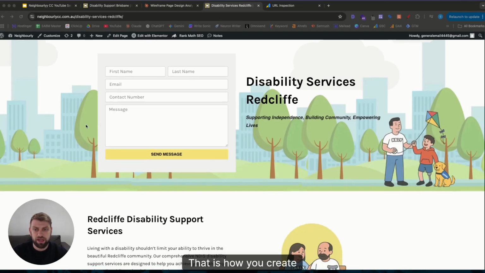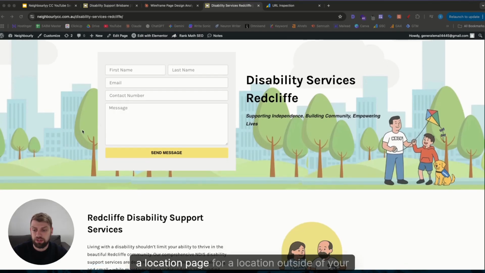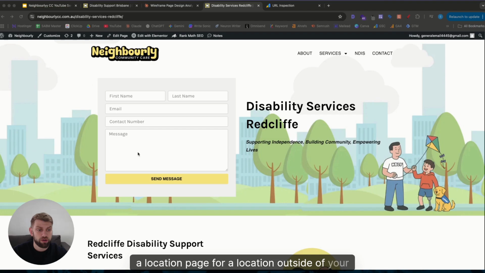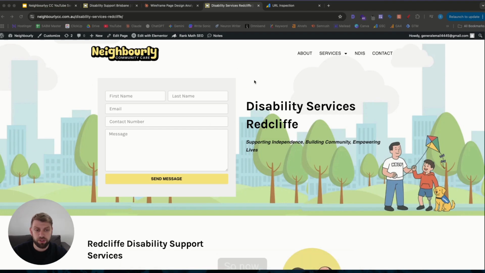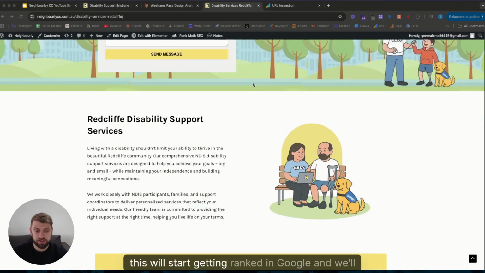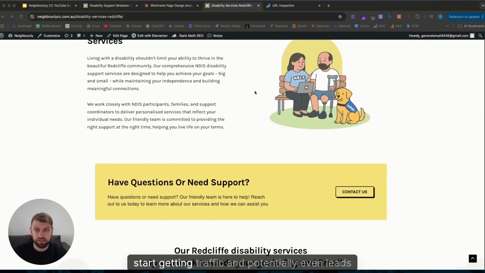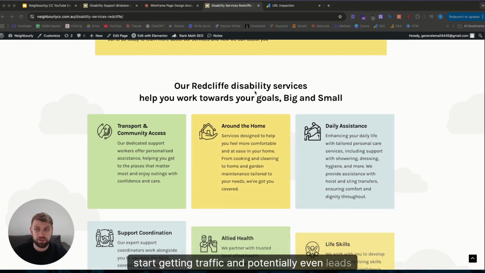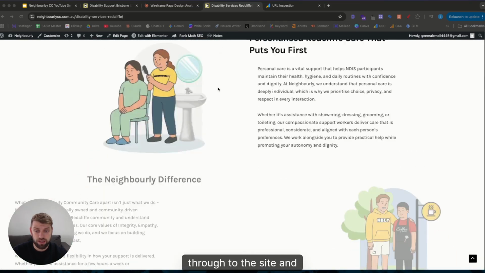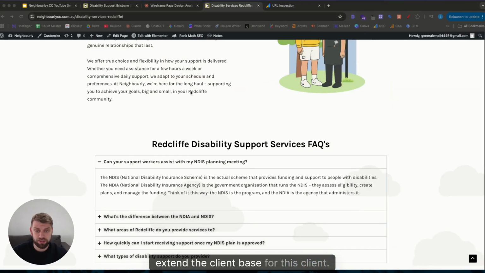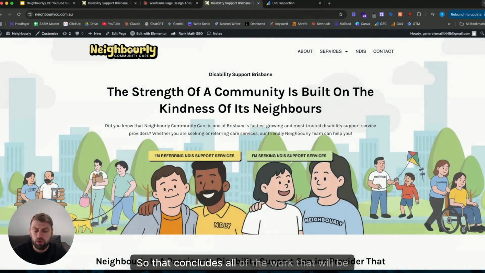That is how you create a location page for a location outside of your standard business location. So now hopefully this will start getting ranked in Google, and we'll start getting traffic and potentially even leads through to the site and extend the client base for this client. So that concludes all of the work that will be done for this NDIS SEO campaign.